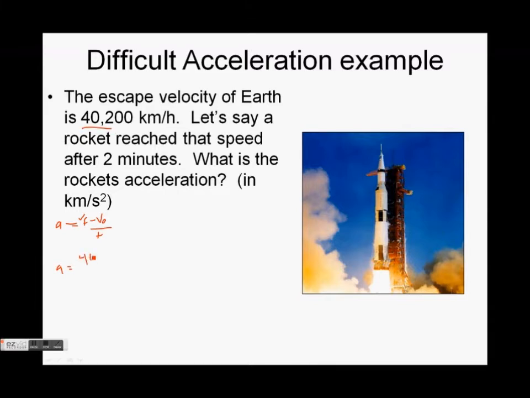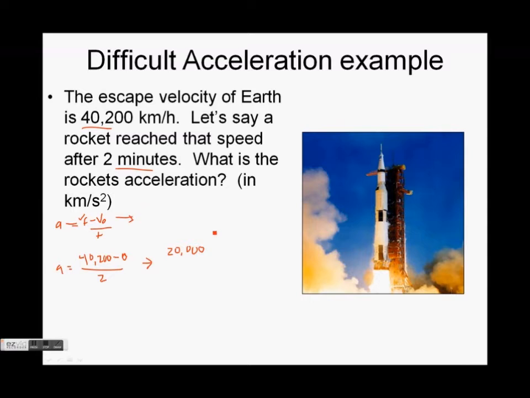Acceleration equals my final velocity, 40,200 kilometers per hour. Initial velocity, it was 0, it was resting on the launch pad. And divided by the time. It took 2 minutes to do that. So I divide that out, and I get 20,000 after I round, so 20,000.